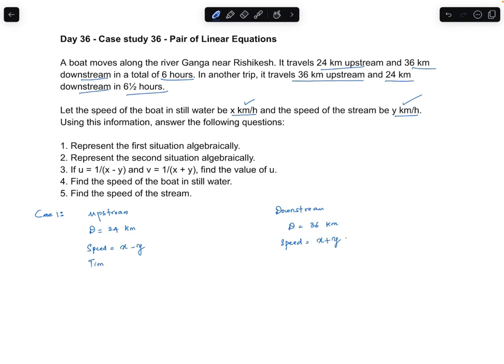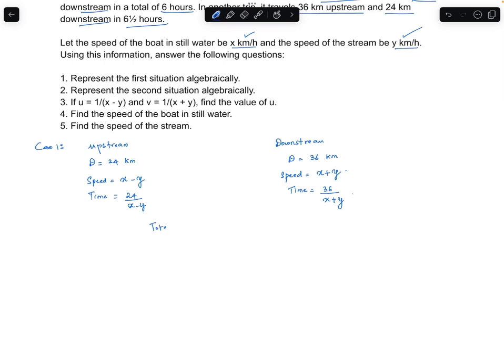The time taken to travel in the first case, that is in the upstream, is distance upon speed, that is 24 by x minus y. The time taken to travel in the downstream is 36 upon x plus y. Total time taken for the journey is 6 hours, that is 24 by x minus y plus 36 upon x plus y is equal to 6.